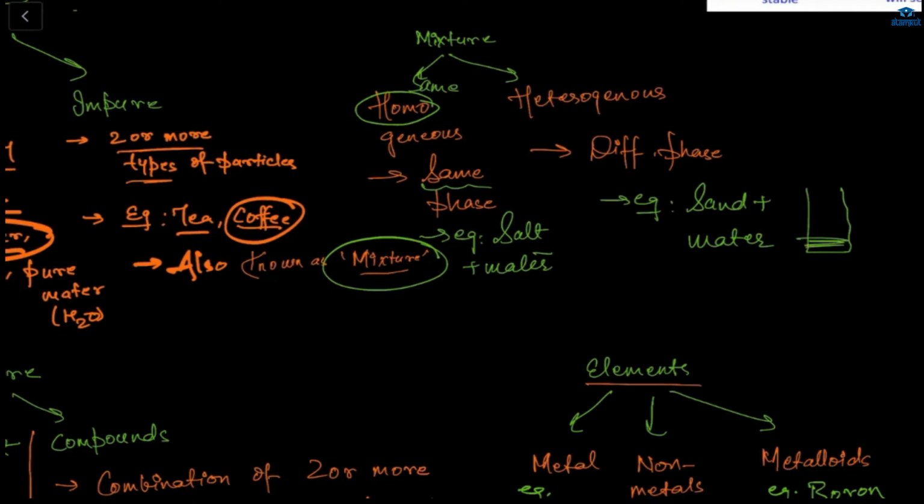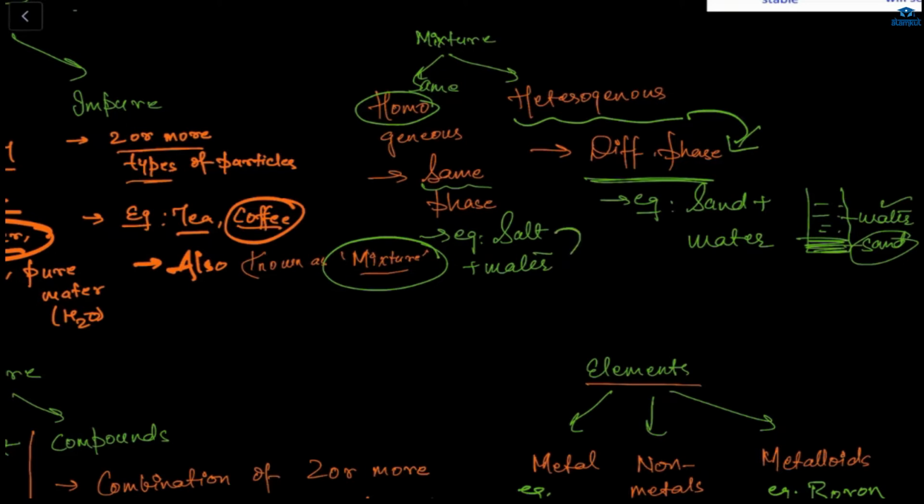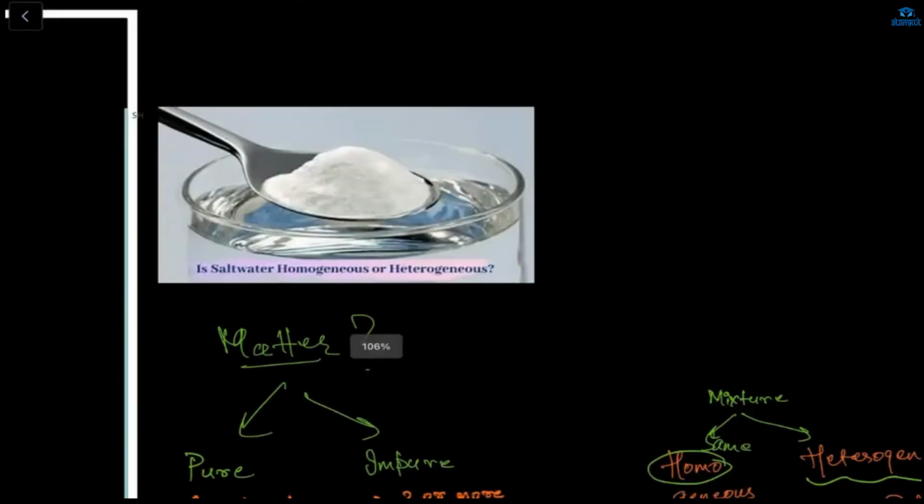Like this much will be sand and this whole will be our water. So that's a different phase. This sand is in a different phase and this water is in a different phase. That's why we call it hetero, a different phase, and homo is the same, because if we add salt in water, it will become a full same phase like this.